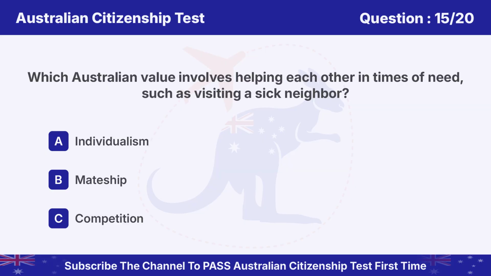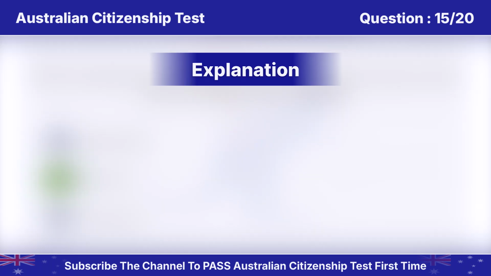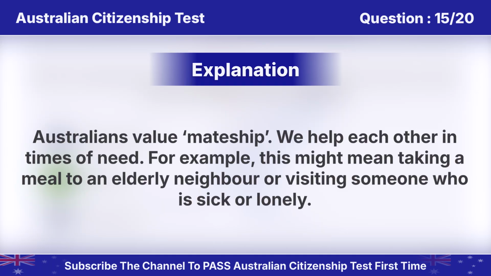Question 15. Which Australian value involves helping each other in times of need, such as visiting a sick neighbour? Option A. Individualism. B. Mateship. C. Competition. Answer is B. Mateship. Australians value mateship. We help each other in times of need. For example, this might mean taking a meal to an elderly neighbour or visiting someone who is sick or lonely.